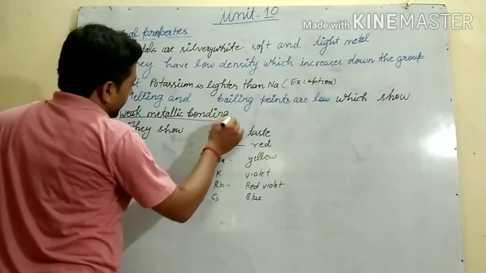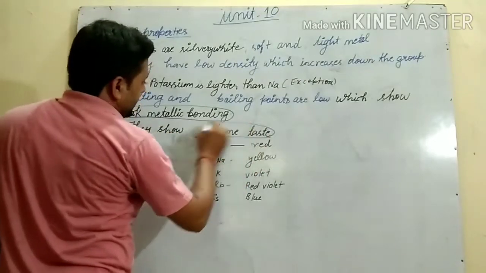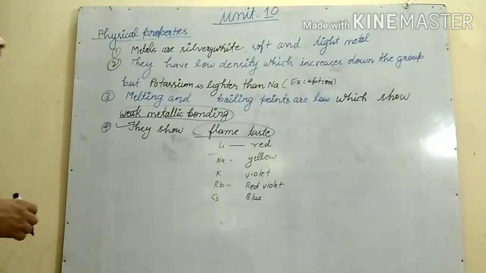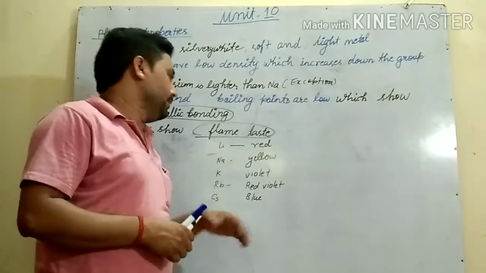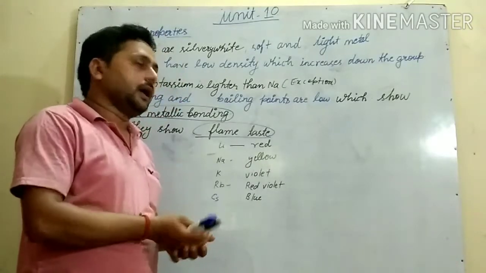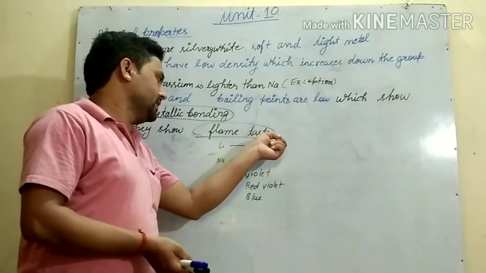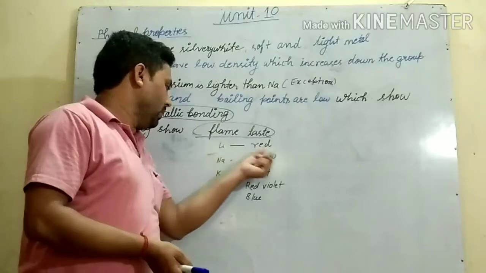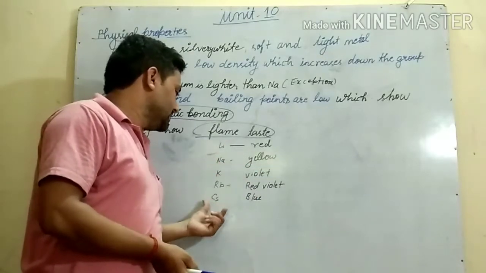And these elements show a flame test, meaning when they are burned, they show different colors. So by knowing the color we can identify the elements: lithium crimson red, sodium yellow, potassium violet, rubidium red violet, and cesium blue.